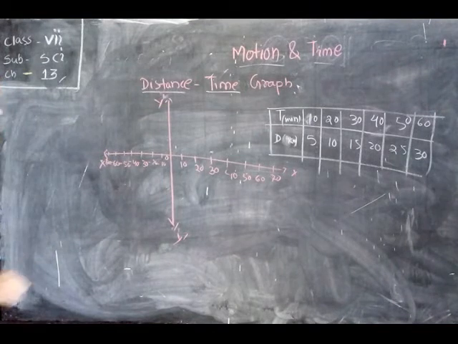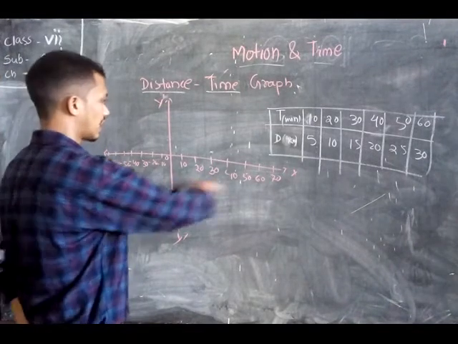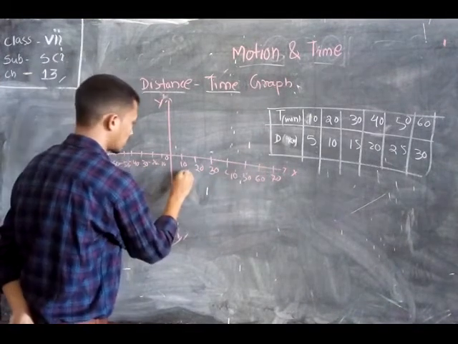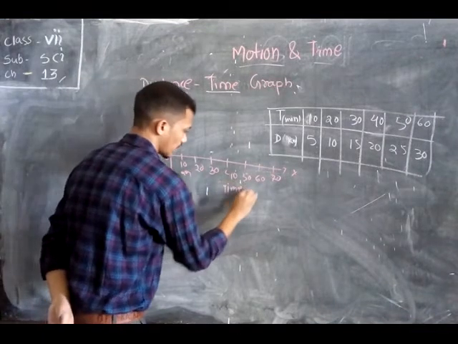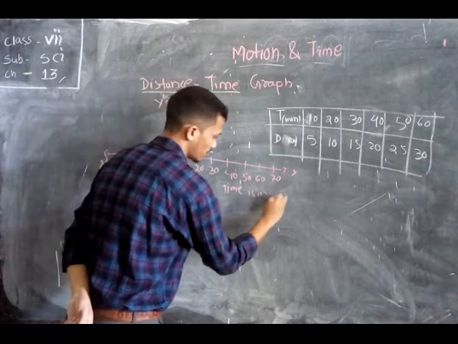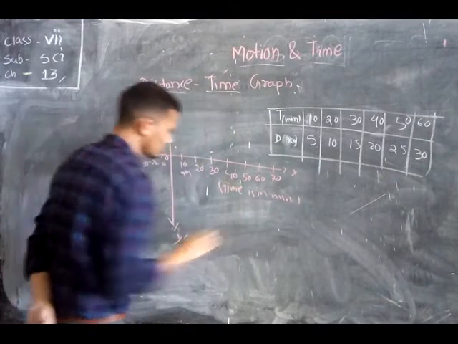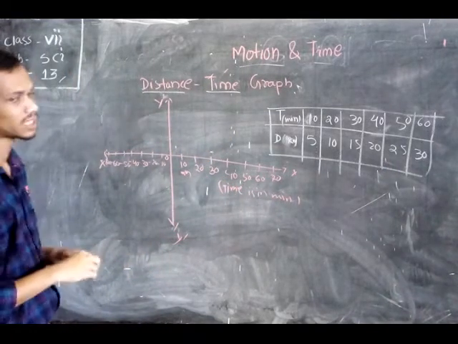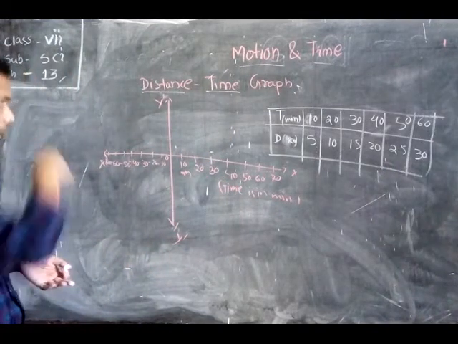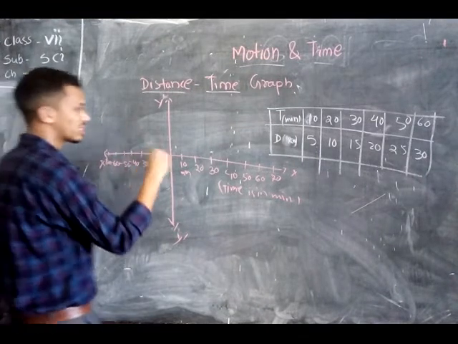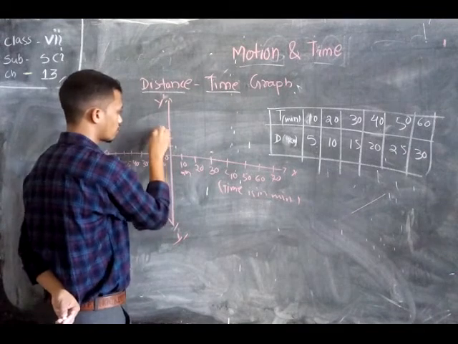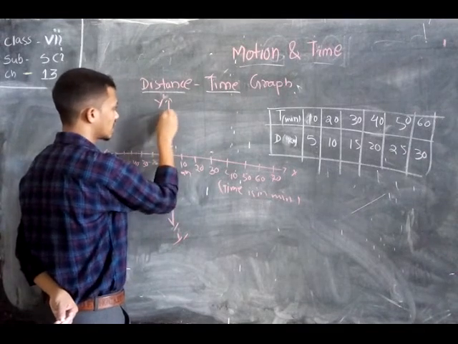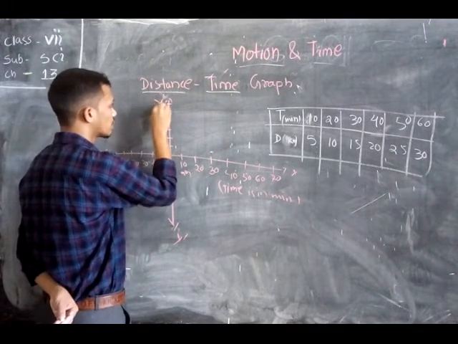Okay. Here on the x-axis, everything is in minutes. Time is in minutes. And on the y-axis we must plot the kilometers. That is here 5, 10, 15, 20, 25, 30.